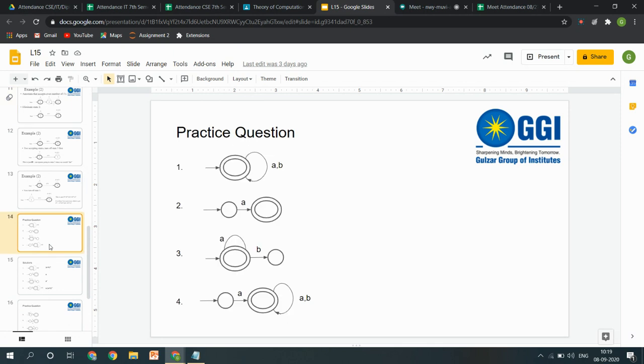Firstly, we can move to these simple examples. You have this question. Solve question number 1, write the regular expression for this quickly. Then we will move on to our example 2, which is quite complicated compared to this one. Firstly, we will do the simple problems. I have only one state, and that is my starting and final state, and the alphabet is A, B. Write your regular expression for the first question.